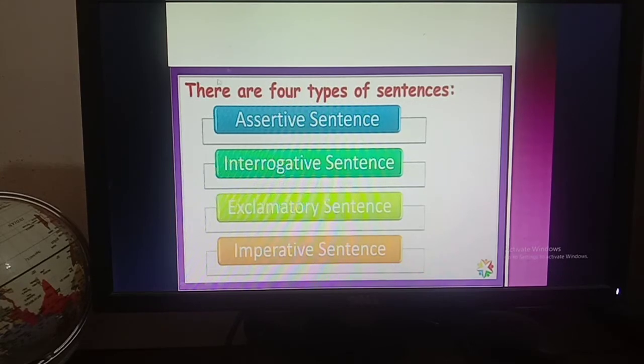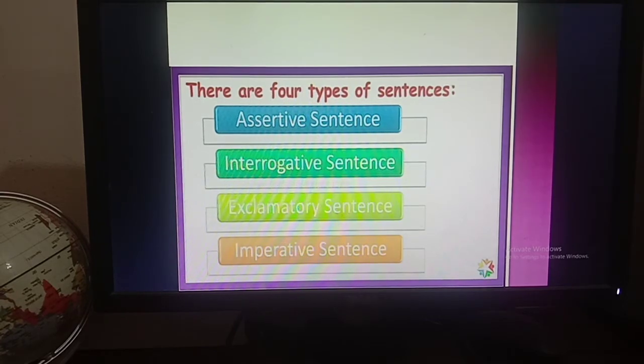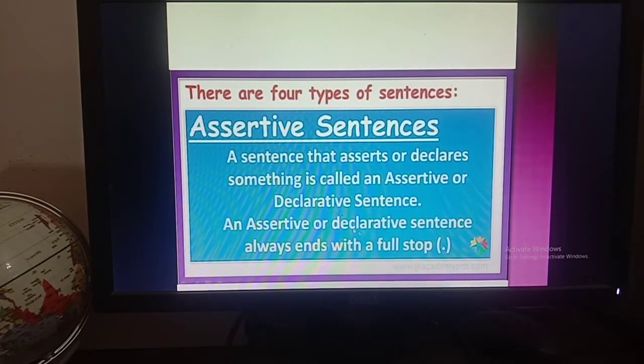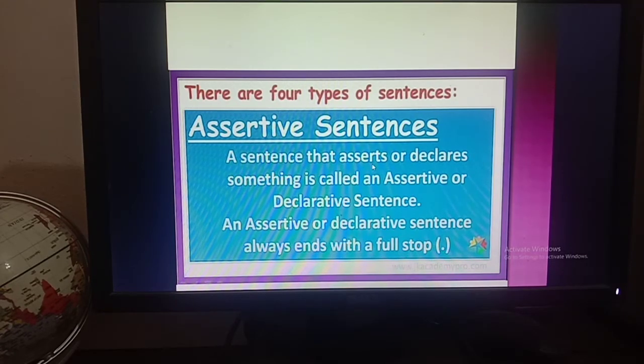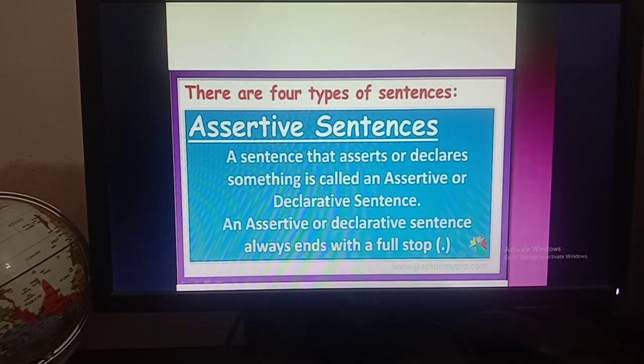Boys, in your book there are 4 kinds of sentences, but there is another kind of sentence, that is the optative sentence. I am going to include it later. First of all, learn these 4 types of sentences. Okay. So, first of all, we are going to read assertive sentence. A sentence that asserts or declares something is called an assertive or declarative sentence. So, boys, another name of assertive sentence is declarative sentence.